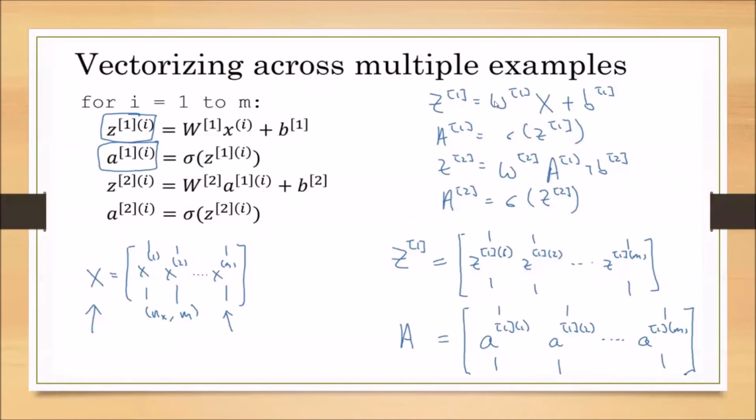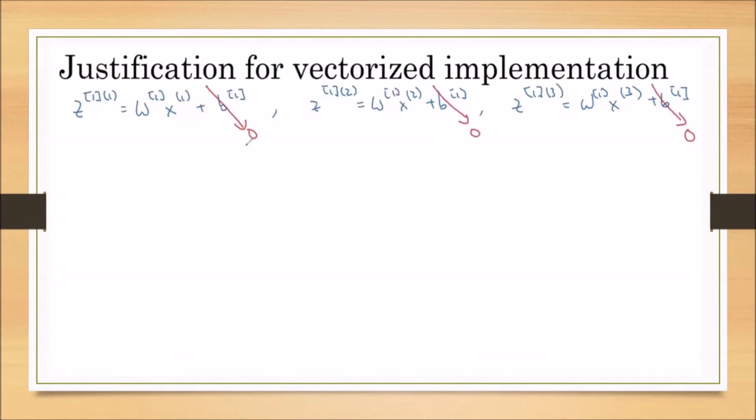Now you observe here, this Z superscript 1 is representing the first layer. All elements in this matrix are representing the first layer Z's only, but the first column is representing the Z's of the first training sample, and the second column the second training sample, third training sample, like that. And similarly the A activation units: when we apply the sigmoid function to this Z, we will get the activation units.